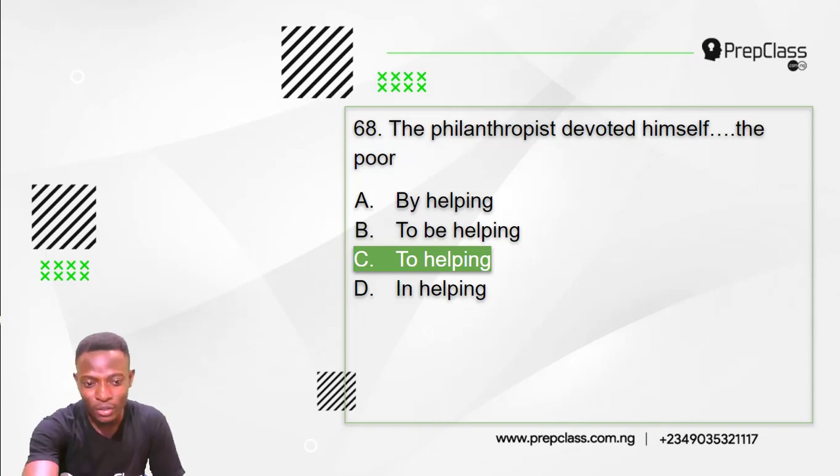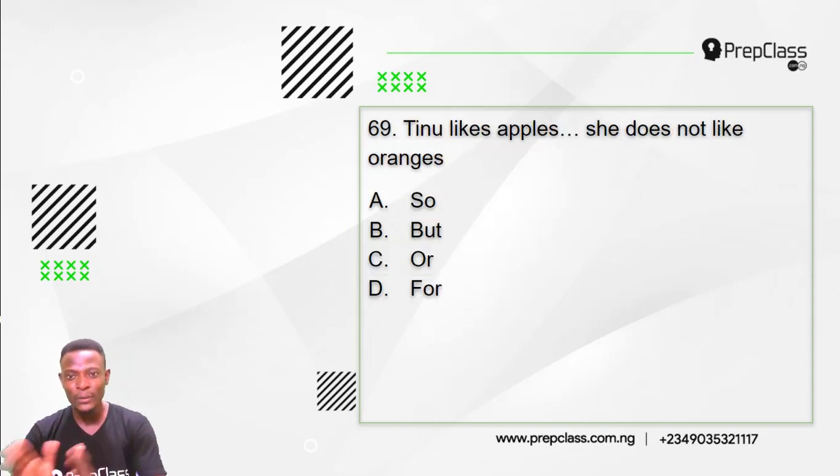Alright, moving on, question 69. Remember, we have to select the option that best completes the gap in this sentence. Question 69 reads, Tinu likes apples, dash she does not like oranges. A. Tinu likes apples, so she does not like oranges. B. Tinu likes apples, but she does not like oranges. C. Tinu likes apples or she does not like oranges. D. Tinu likes apples for she does not like oranges.